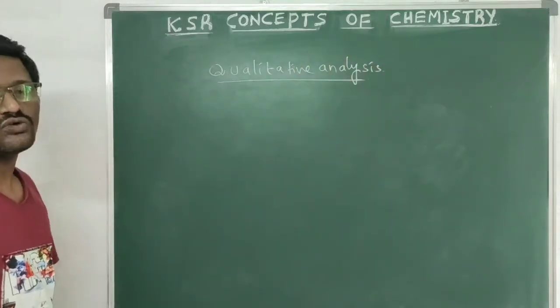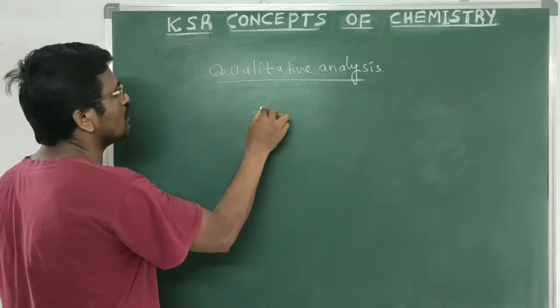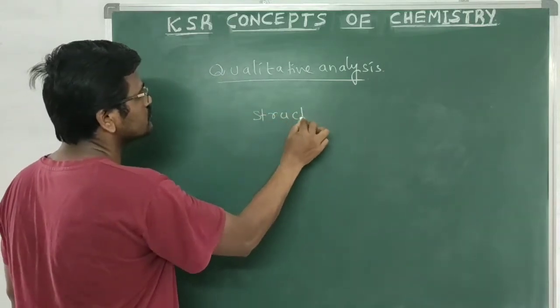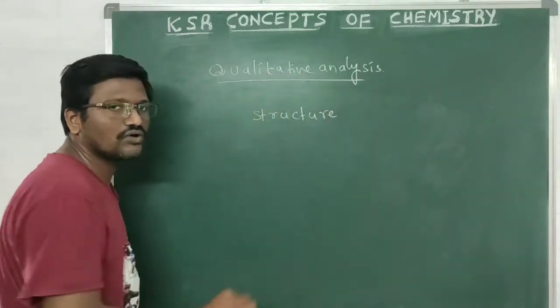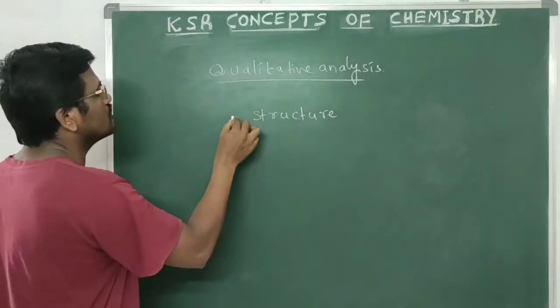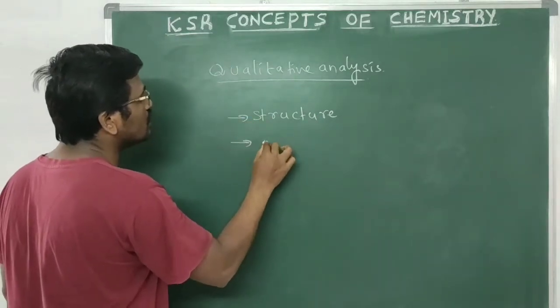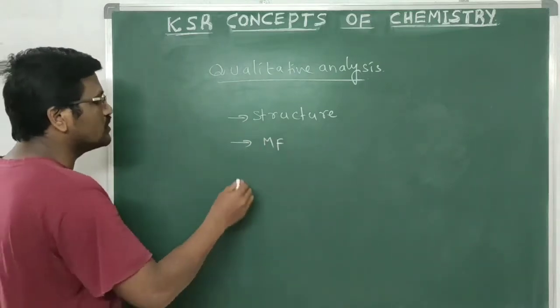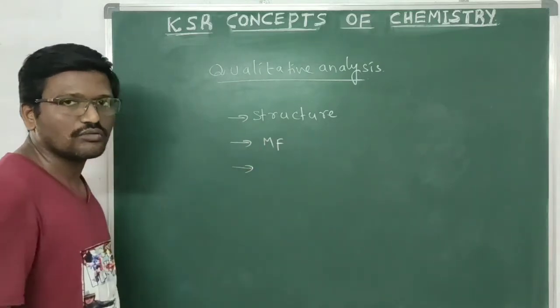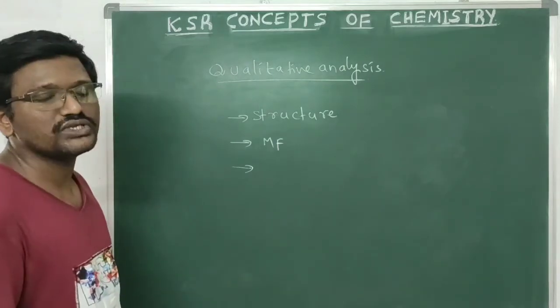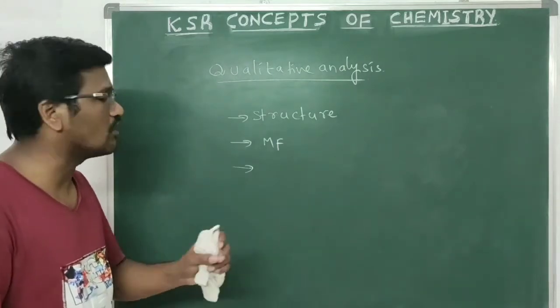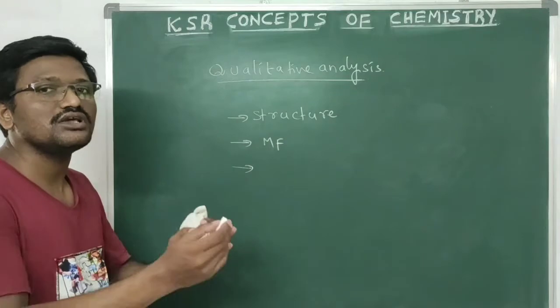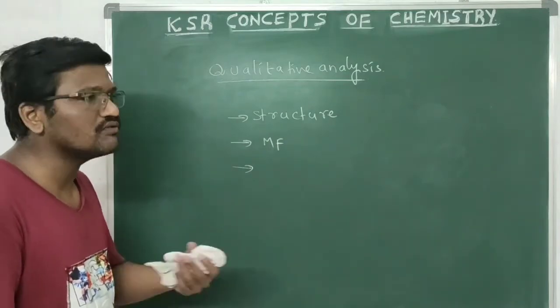Generally, to know the structure of an organic molecule, we have to find out the molecular formula of that compound. To determine the molecular formula, we have to know which types of elements are present in that compound and in which quantity the elements are present in the given organic compound.